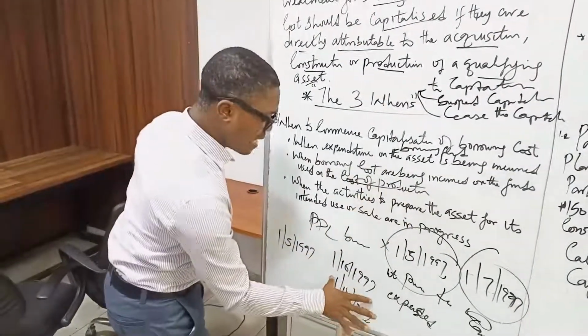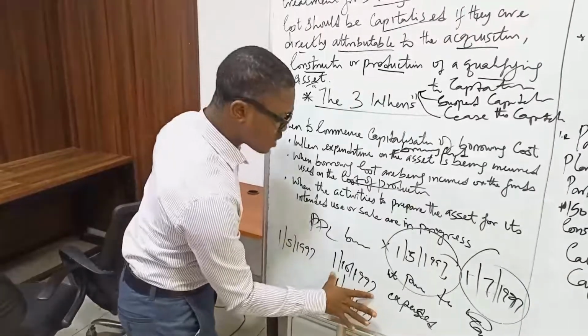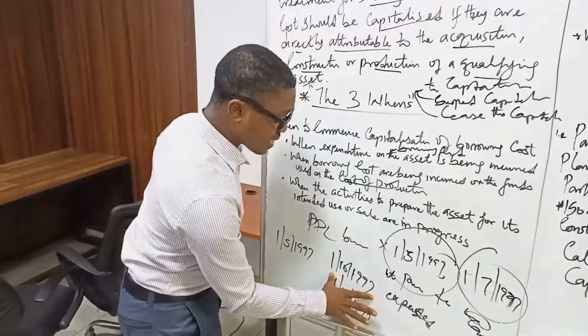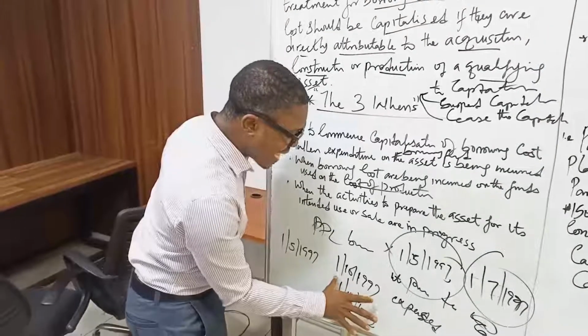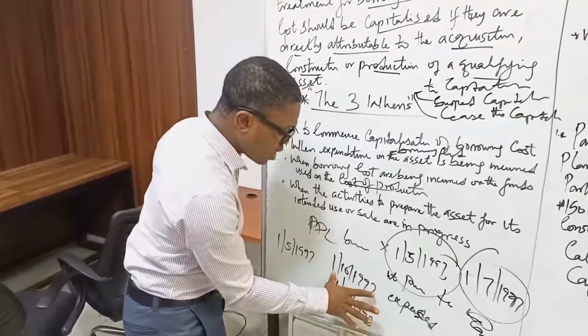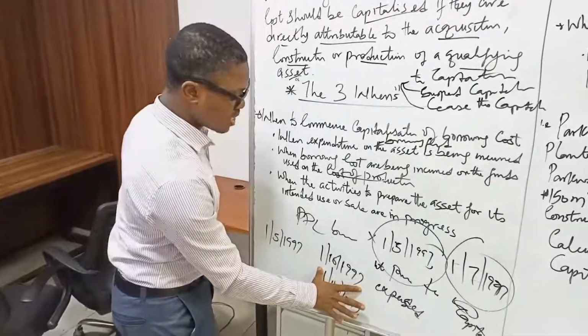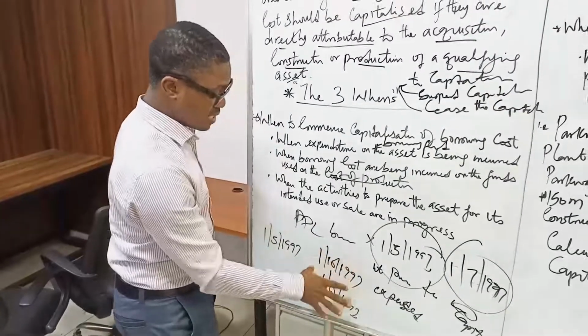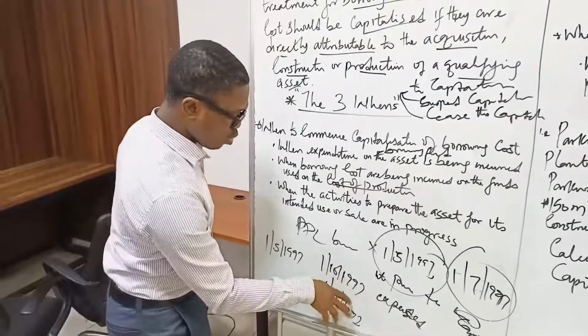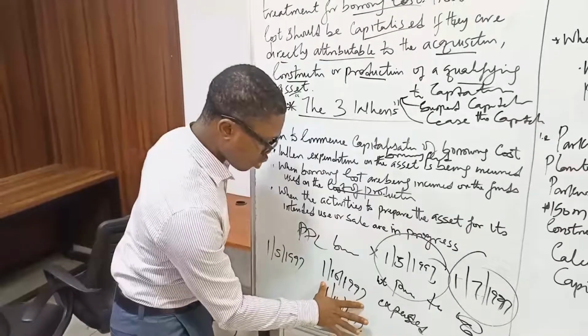So capitalization of borrowing cost that is attributable to this borrowing fund will not be capitalized until it is employed, used in the construction or production of this qualifying asset.